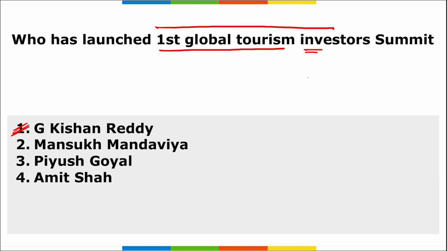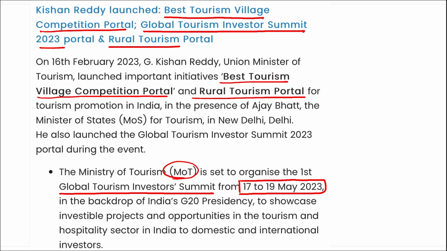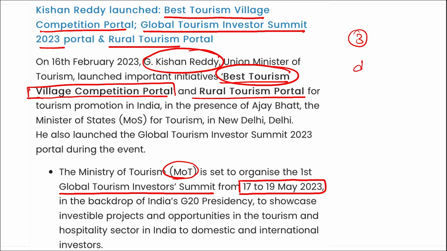If the ministry is asked, Ministry of Tourism, and if the name of the person is asked, then remember G Kishan Reddy. Either way, the question can also be asked: the best tourism village competition portal was launched by which ministry? It is your Ministry of Tourism, and the name of the person is G Kishan Reddy, who has launched this. Basically, the best tourist village competition will be organized in three stages: district level, state level, and national level.